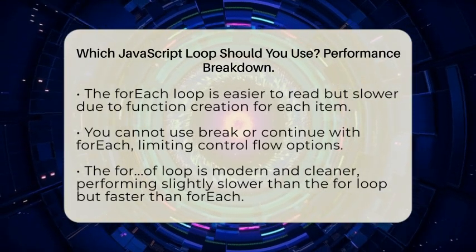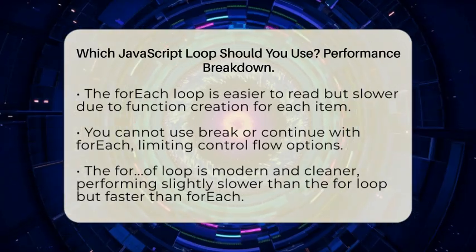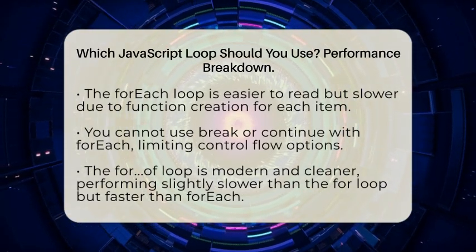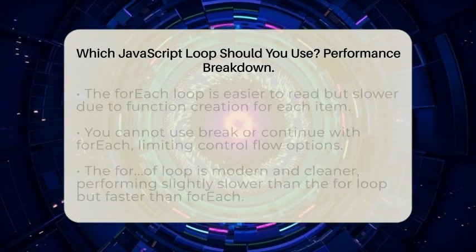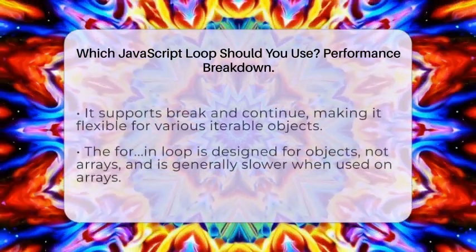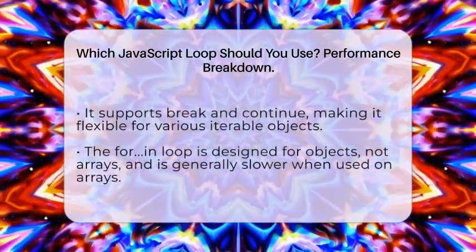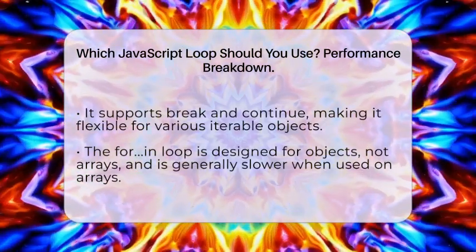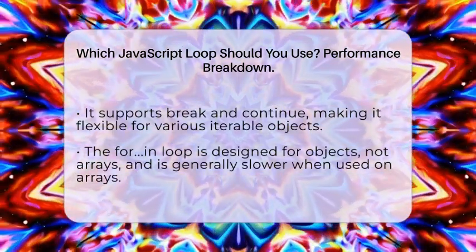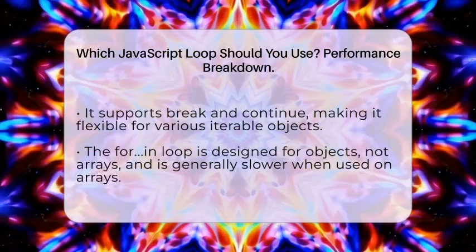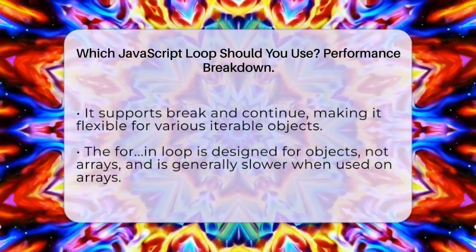The for in loop looks like this: for (const key in object). It is meant for objects, not arrays. When used on arrays, it can be slow because it goes over all enumerable properties, not just the array indices. It is best avoided for array iteration if you care about speed.